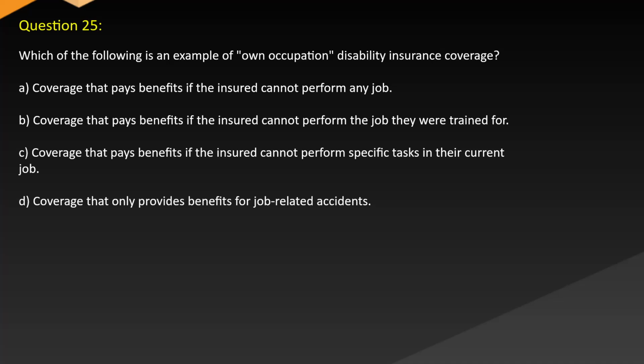Question 25. Which of the following is an example of own occupation disability insurance coverage? A. Coverage that pays benefits if the insured cannot perform any job. B. Coverage that pays benefits if the insured cannot perform the job they were trained for. C. Coverage that pays benefits if the insured cannot perform specific tasks in their current job. D. Coverage that only provides benefits for job-related accidents.